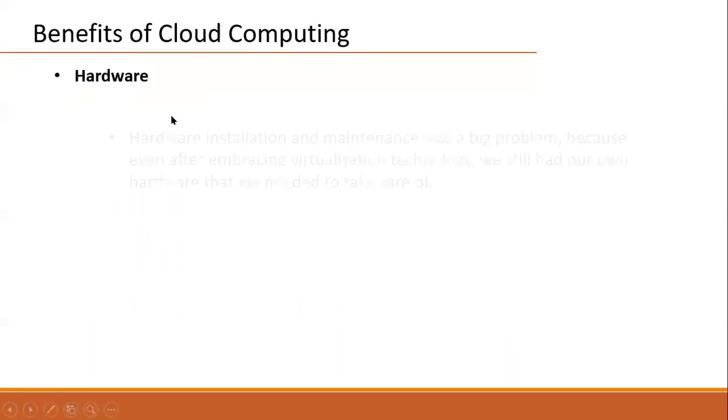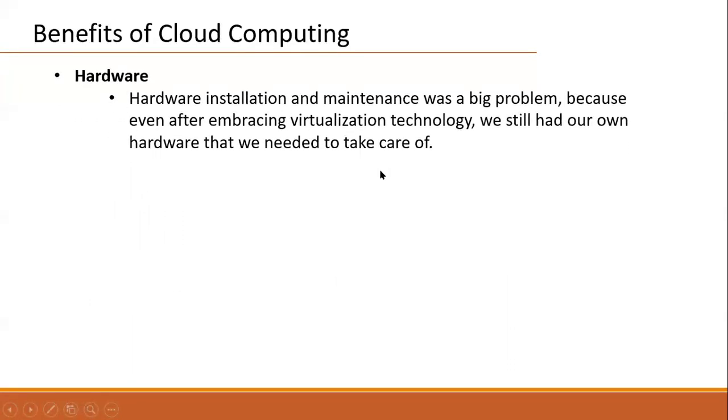Hardware benefits are there, means no need to purchase the hardware, no need to set up by our own, no need to waste that time. Then global presence. Today these cloud data centers are available everywhere, globally.